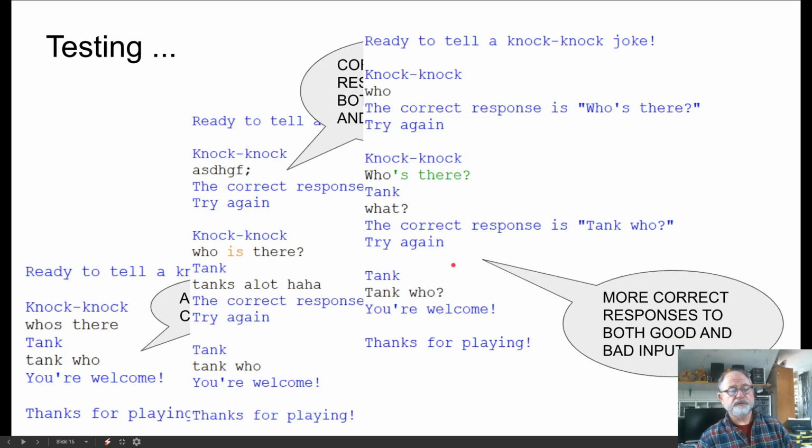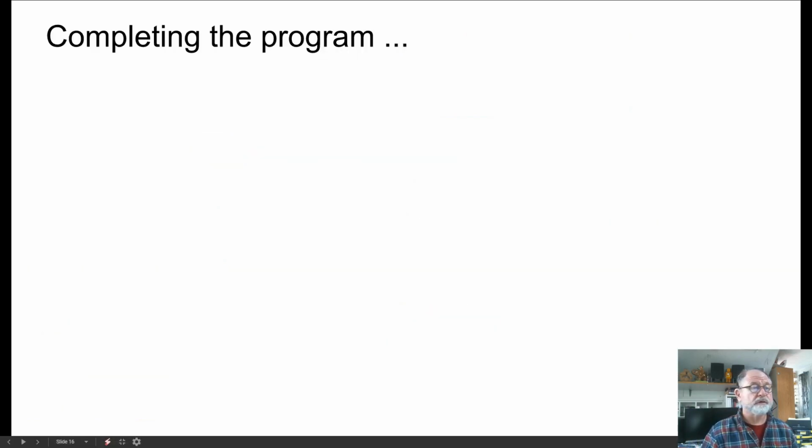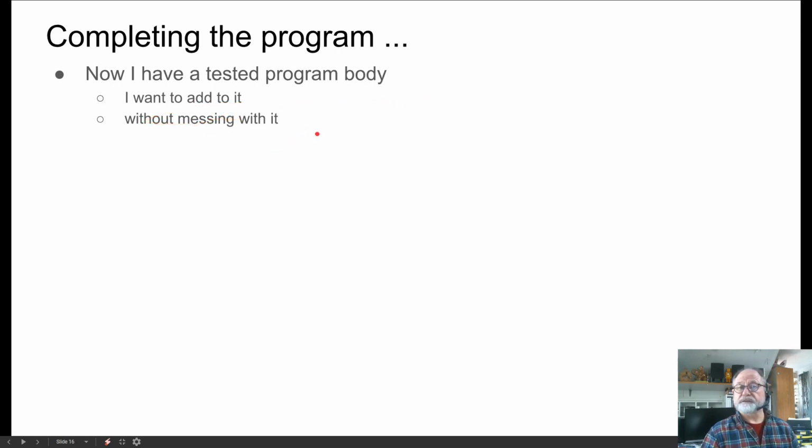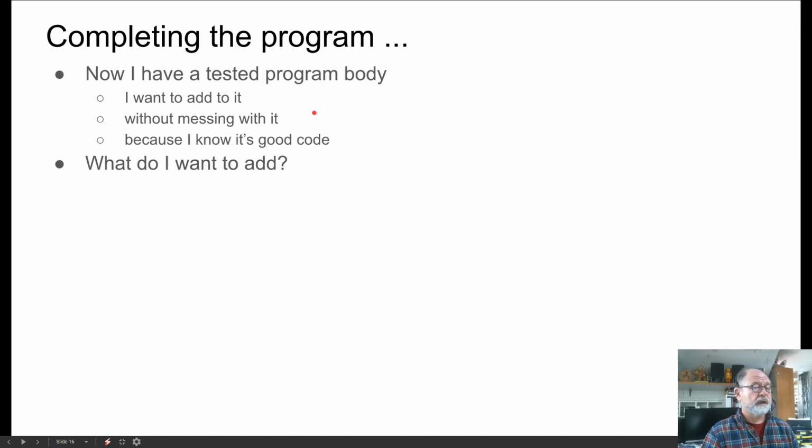So I know that this sequence of prompt response in while loops, and then delivering the punchline and ending the program, that whole process works. So now I've tested the program body. I want to add to it, but I don't want to mess with it, because it's something that I know already works. So why would I mess with it? I know it's good code.